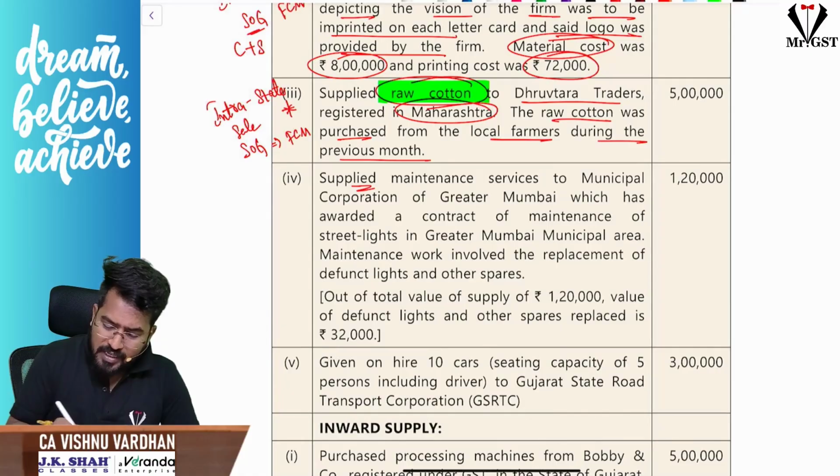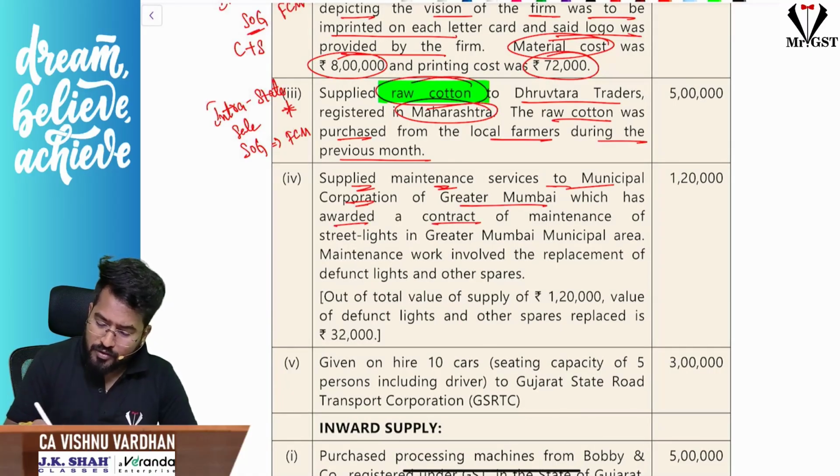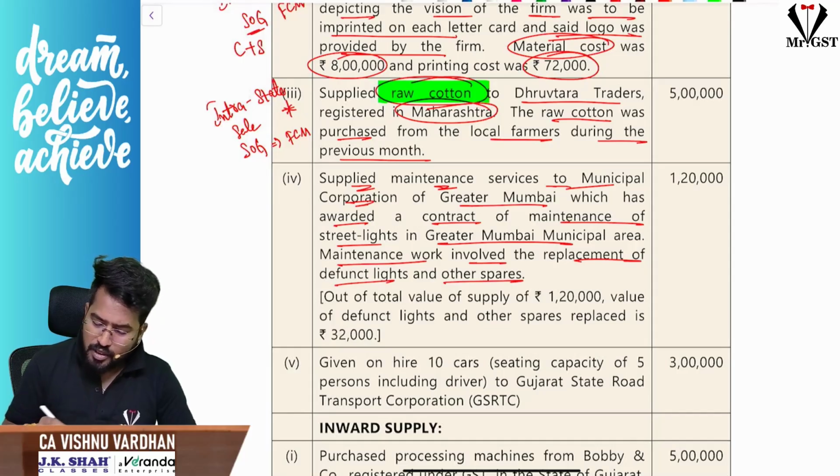Next, supplied maintenance services to Municipal Corporation of Greater Mumbai, which has awarded a contract of maintenance of streetlights in Greater Mumbai municipal area. Maintenance work involved the replacement of defunct lights and other spares. Out of the total value of 1,20,000, the value of defunct lights and other spares replaced is 32,000.